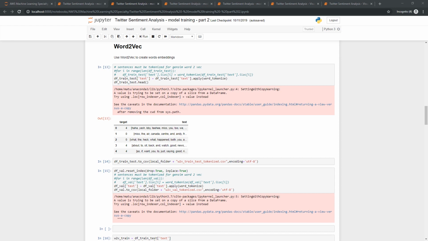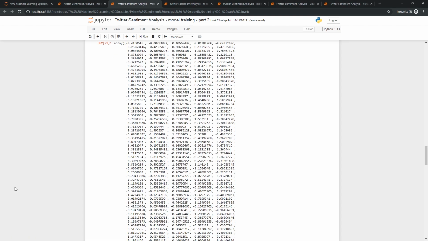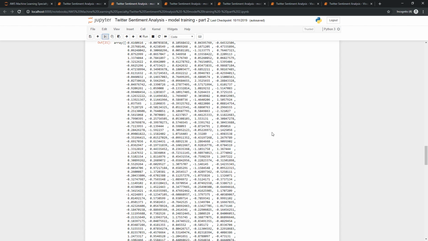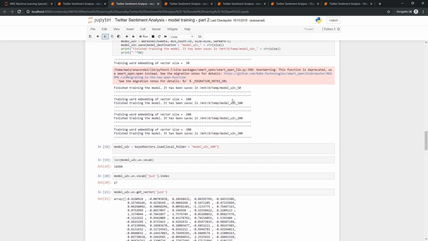Next, instead of using TF-IDF, I tried word2vec. Just quickly, for the people not familiar with that algorithm, the idea is to represent the words as a vector. You can see one here, representing the word in a multidimensional space. What I also tried is to represent the words in vectors of different sizes that you can see here.